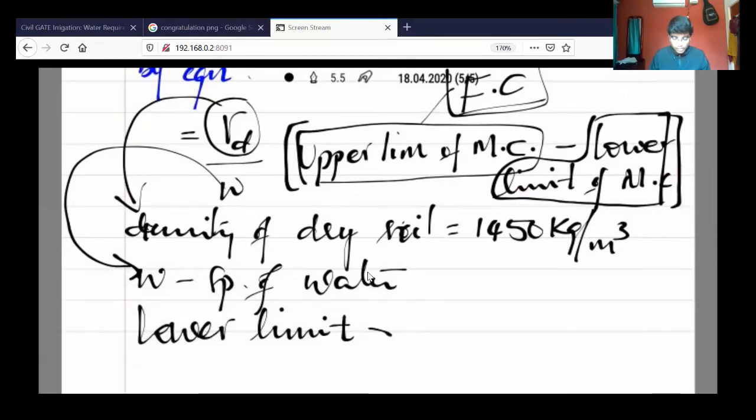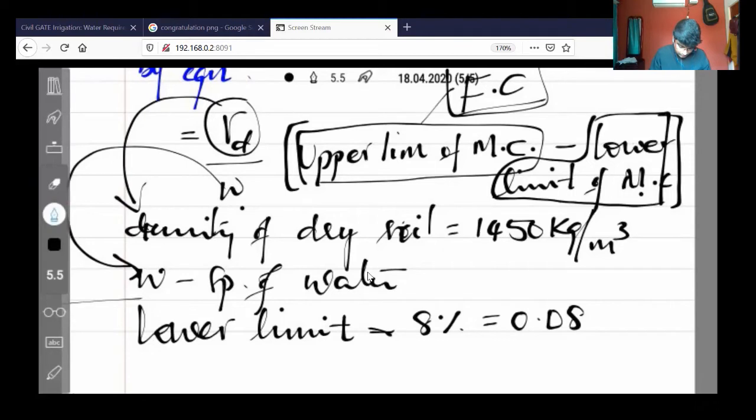How much percentage? 8% is already existing, which can be written as 0.08. So now we know rho d, we know W, we know the lower limit, and we have to calculate the FC.